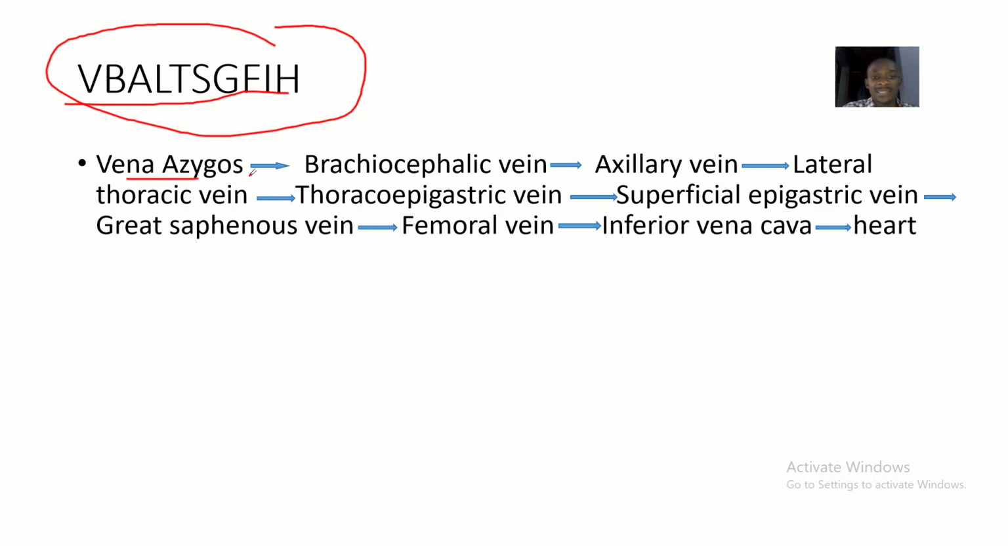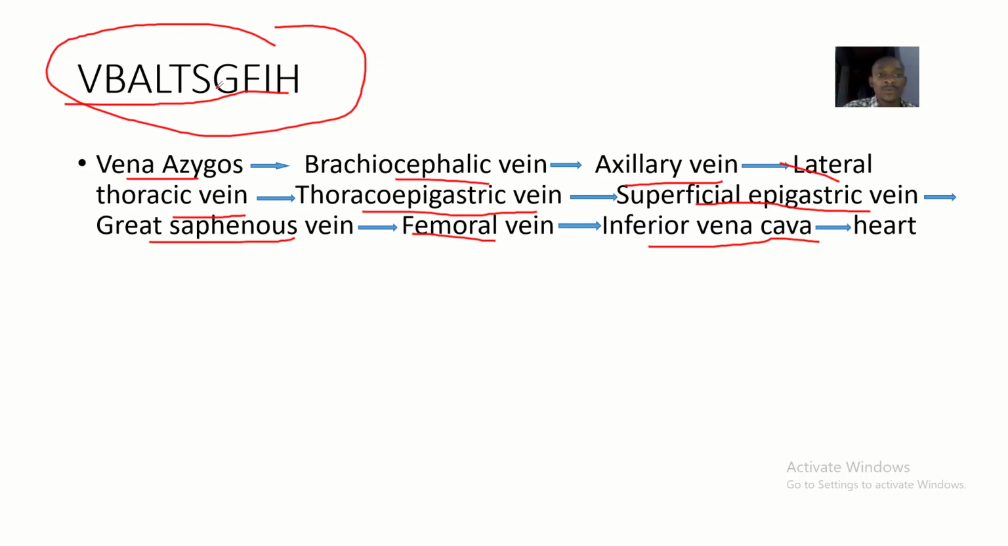From the vena azygos, blood will go into the brachiocephalic vein, from there to the axillary vein, from there to the lateral thoracic vein, from there to the thoracoepigastric vein, from there to the superficial epigastric vein, from there to the great saphenous vein, from there into the femoral vein, then from there into the inferior vena cava, then back to the heart via the right atrium.